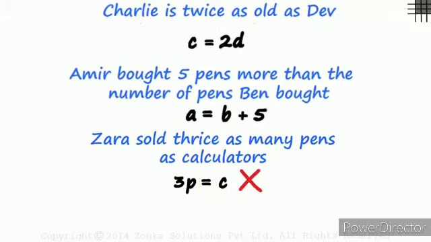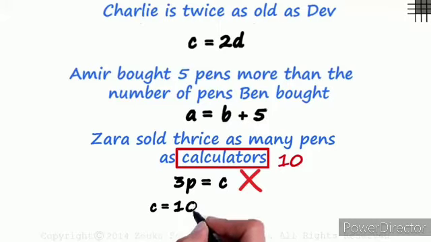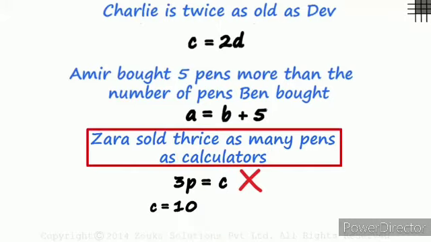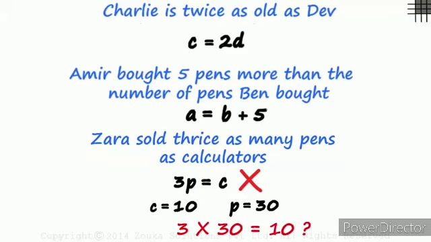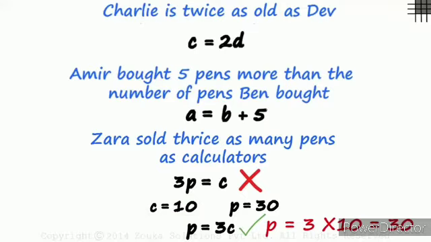Sorry, that's incorrect. Let's take an example. Say the number of calculators she sold is 10, so C will be 10 units. She sold thrice as many pens as the number of calculators she sold. So P will be 30. Does 3 times 30 equal 10? No, so P equals 3C is the correct way to write it. If C is 10, then P will be equal to 3 times 10, 30 units. 3C tells us thrice as many as calculators.